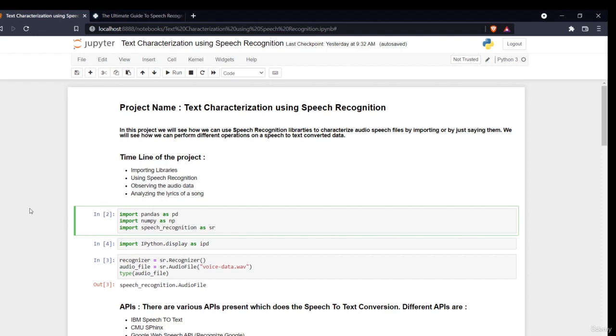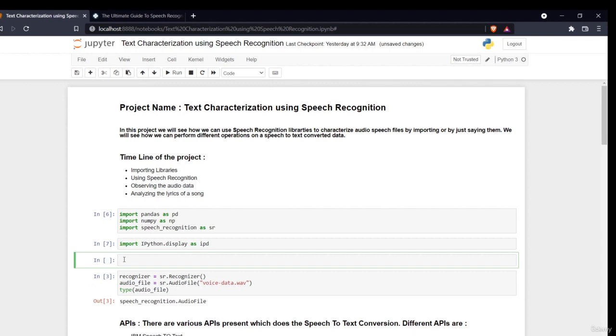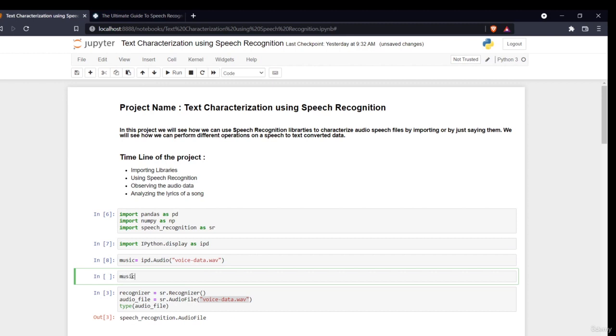Okay, so moving on, as we said, import speech_recognition as sr. This is the library which we'll be using. The other library is import IPython.display as ipd. This library is used to read or play your audio files in the Jupyter notebook itself, just like you read a data frame. For example, I'll say music equals ipd.Audio and then pass my file, which is present in the root directory of my Jupyter notebook. Then I'll type music here.